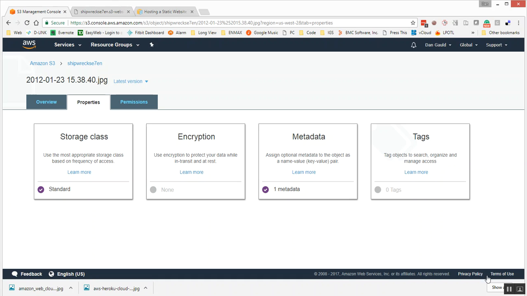So yeah, that's S3. What did we do? We went through creating a bucket. We talked about the importance of the unique name, uploading files, making the files public and internet accessible, editing the permissions on multiple files at a time, and enabling S3 for web hosting.